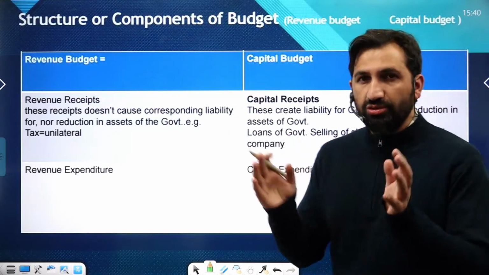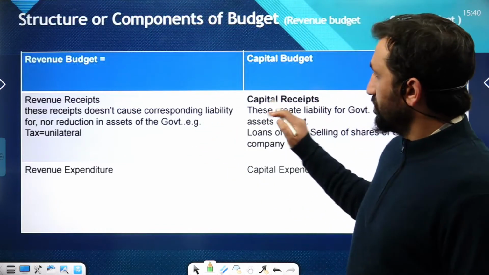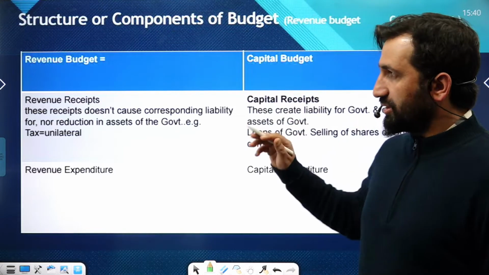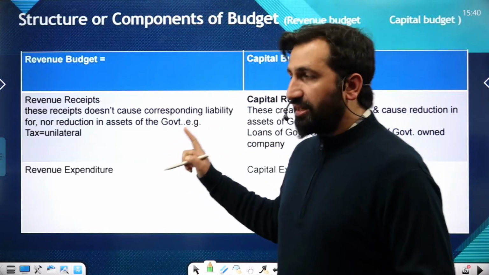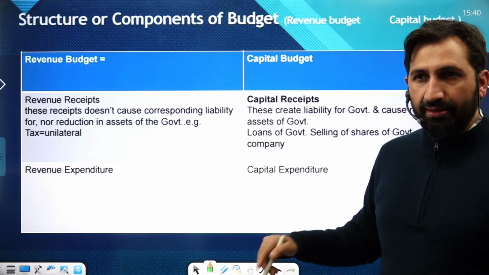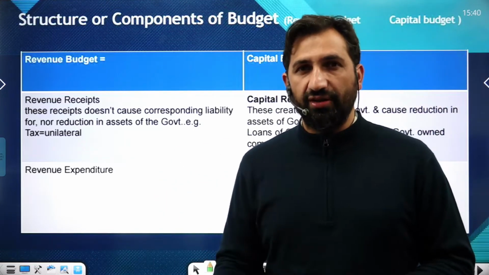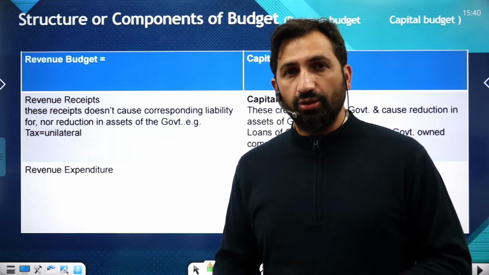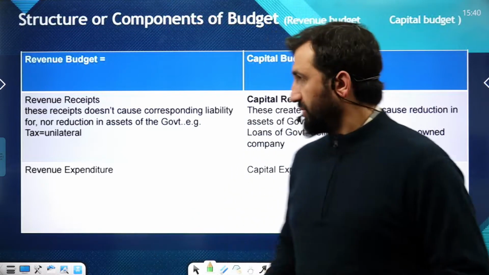Now we go to some technical parts of the budget. Budget has two components. One is the revenue budget and the other is the capital budget. These are the two budgets, and within that we have revenue receipts and revenue expenditure. इसको थोड़ा सा समझने की जरूरत है, because now I talk of Economics for Everyone, need to know the budget because it impacts every human being in this world.